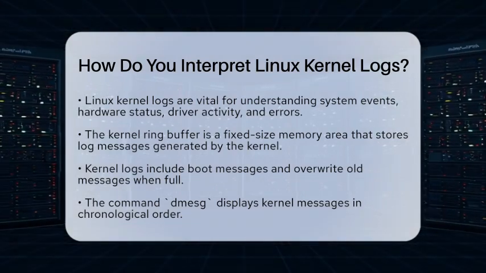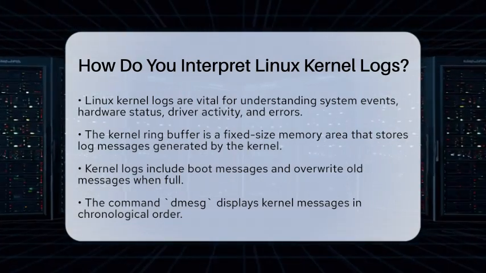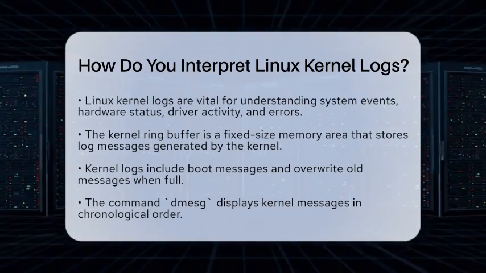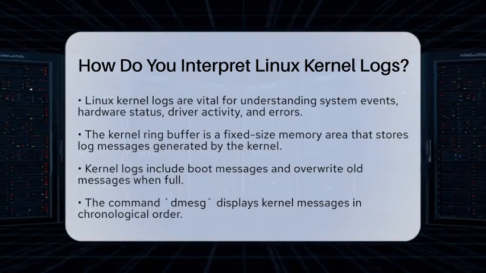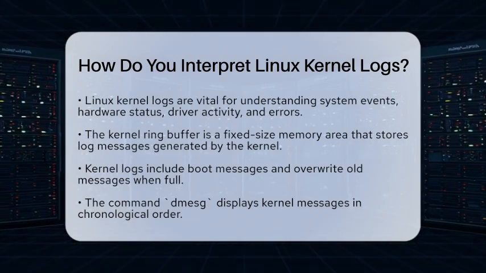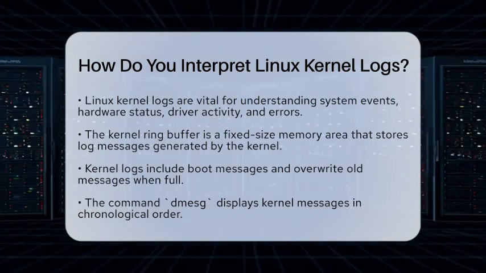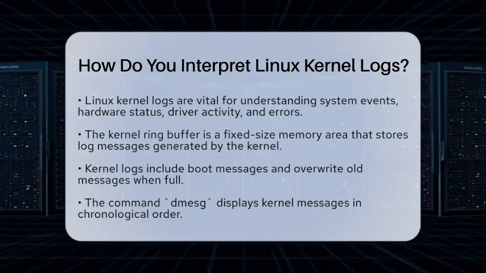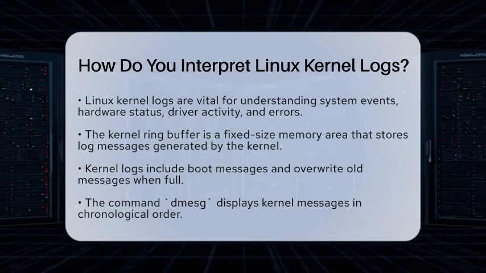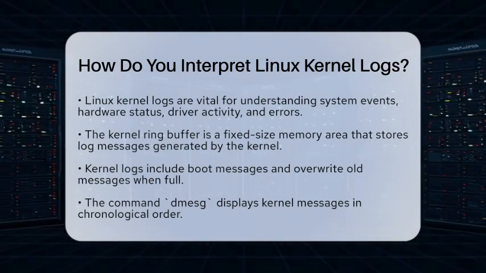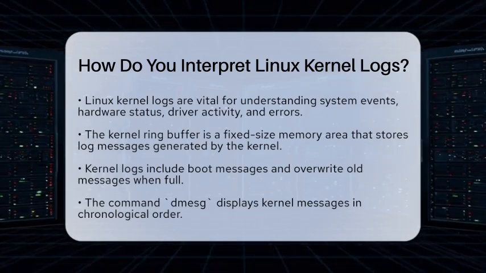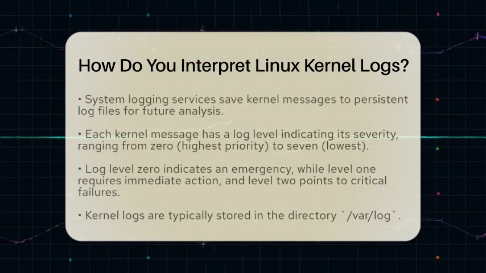First, it is important to know about the kernel ring buffer. This is a fixed-size memory area that stores log messages generated by the kernel while the system is running. It includes boot messages and overwrites old messages when it gets full. You can view these messages using the command called dmesg, which shows them in chronological order. Additionally, system logging services save these messages to persistent log files for later analysis.